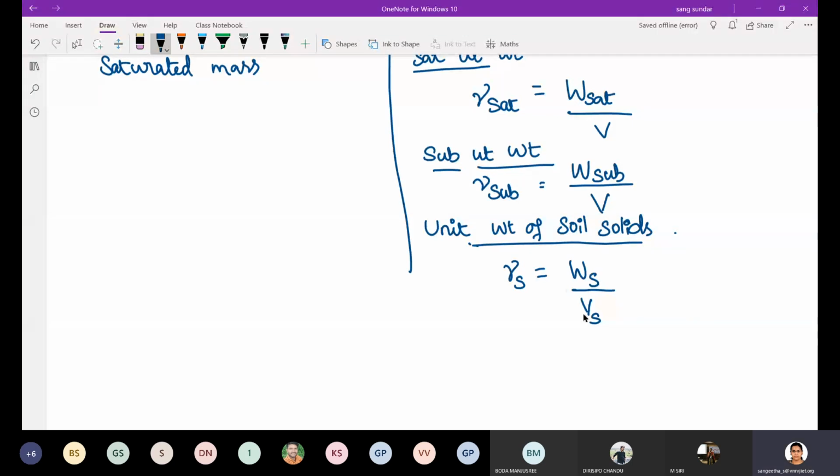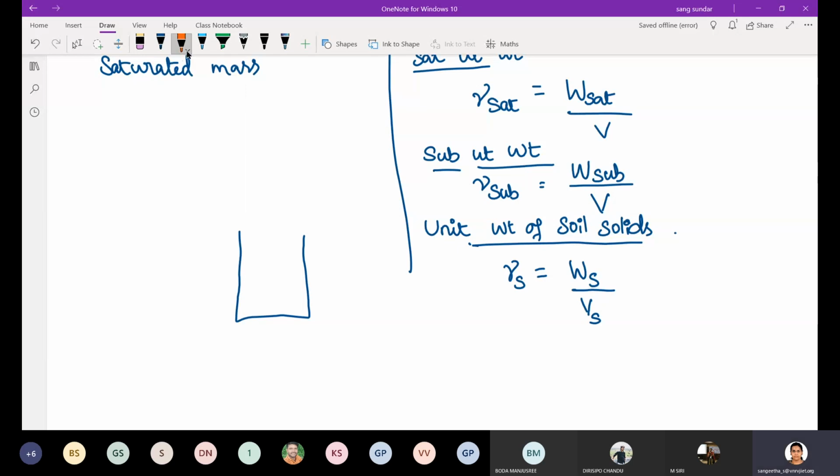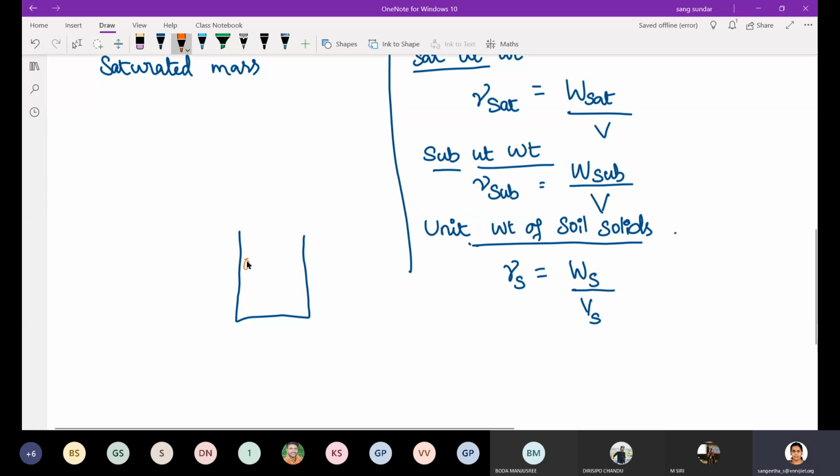So we divide by the volume of the soil. For example, if this is a container full of soil grains, and I have kept it in the oven and totally dried it off, then if I keep it on the weighing balance I will get your WS.